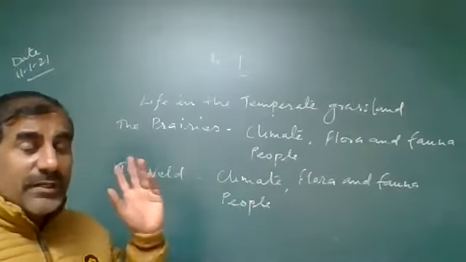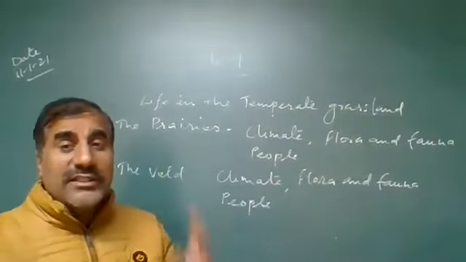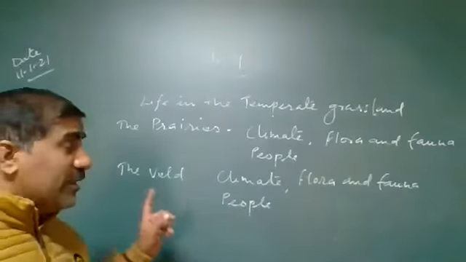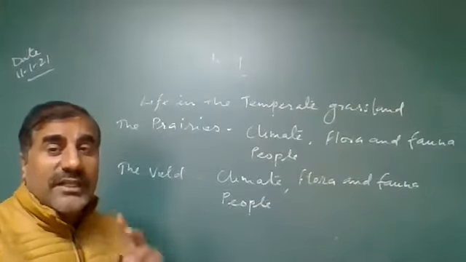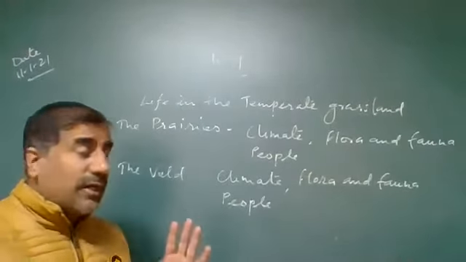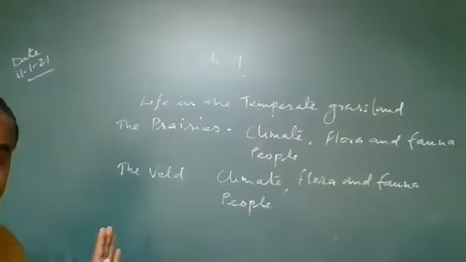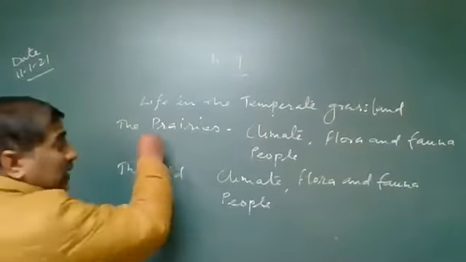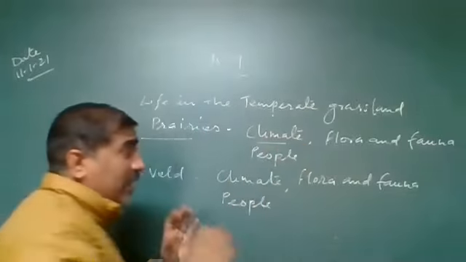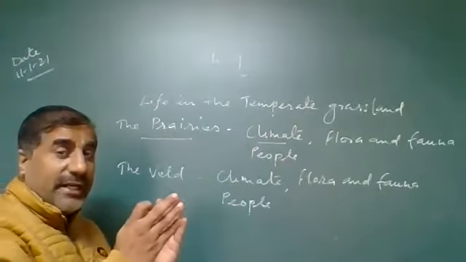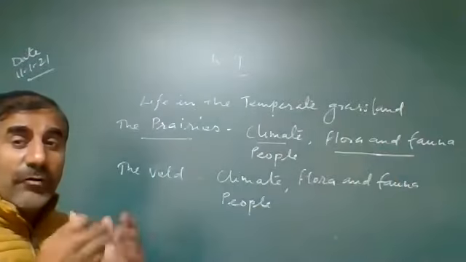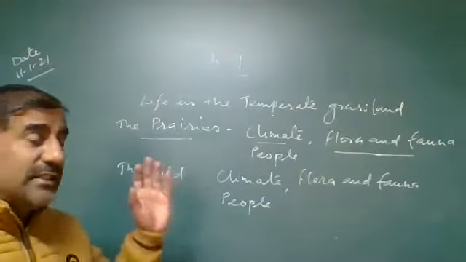So in this chapter, we'll compare two places. We'll discuss only two. One is the prairies, which are located in North America. Another one is the wild grassland, which is located in the Africa continent, in South Africa. Okay. So we'll discuss about the prairies, what type of climatic conditions are found in that area, what type of natural vegetation and wildlife are found in that area. We'll discuss this in this chapter.